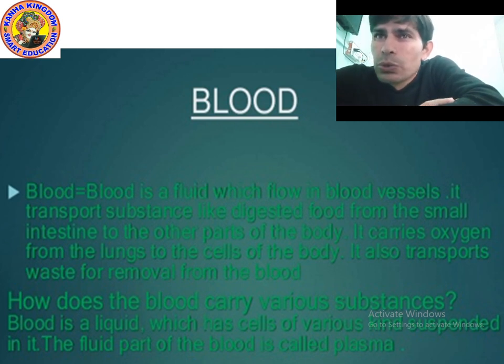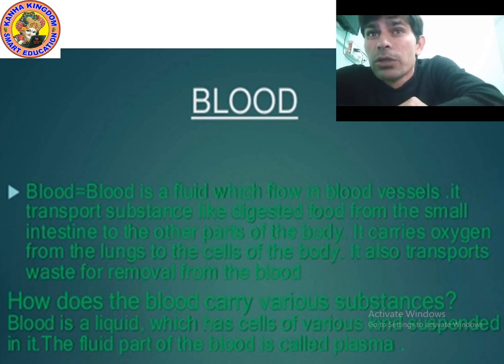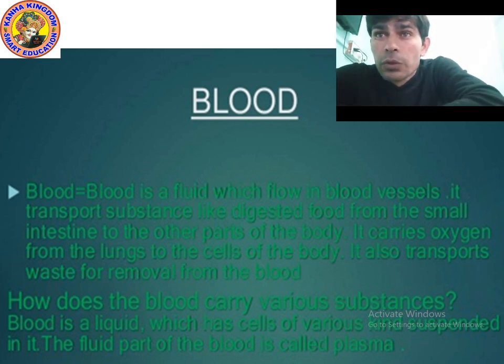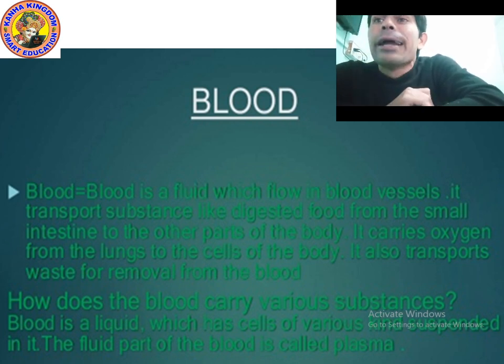Actually, blood transports different substances. The question is, what does the blood transport? Blood transports the digested food from the small intestine to the other parts of the body. It not only transports the food, it also transports water and oxygen.